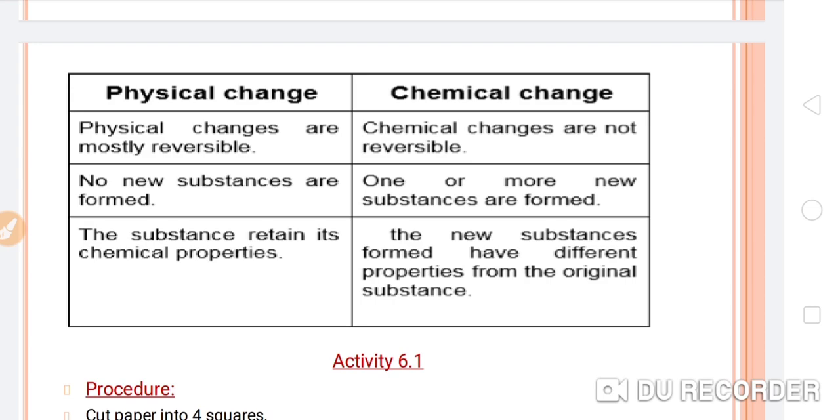In a physical change, no new substances are formed. But in a chemical change you will get a new substance. One or more new substances are formed. In a physical change the substance retains its chemical properties. In a chemical change, the new substances formed have different properties from the original substance. So this is the difference between physical changes and chemical changes.